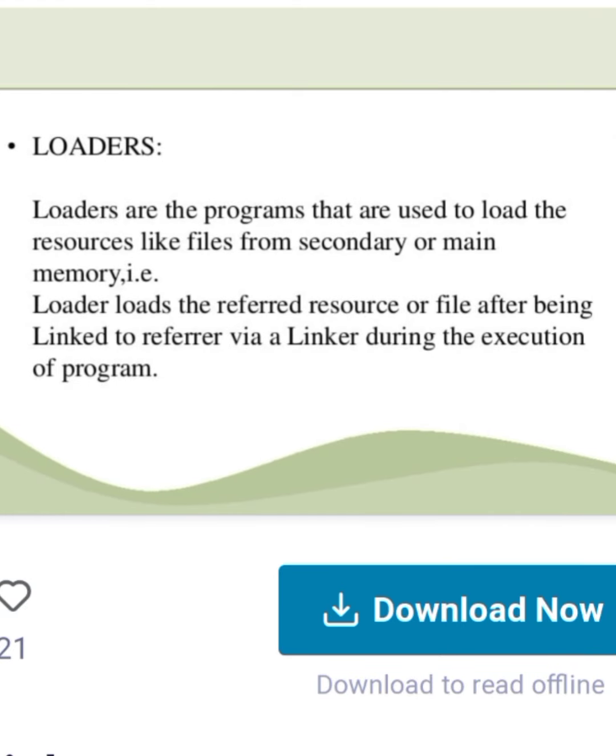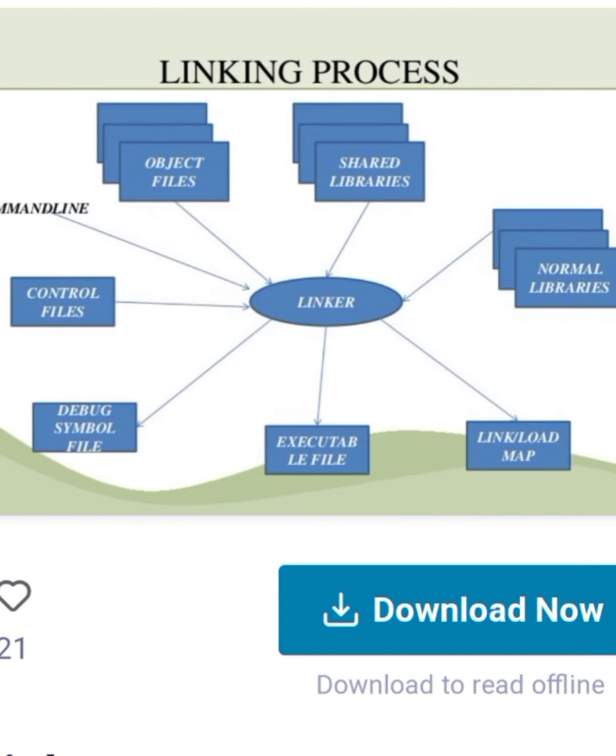Loaders are the programs that are used to load resources like files from secondary or main memory. The loader loads the referred resource or file, after it has been linked via the linker, during the execution of a program.